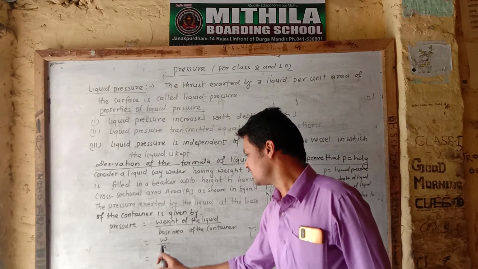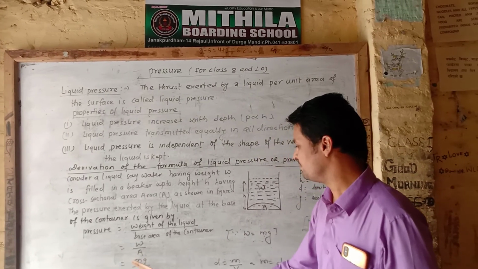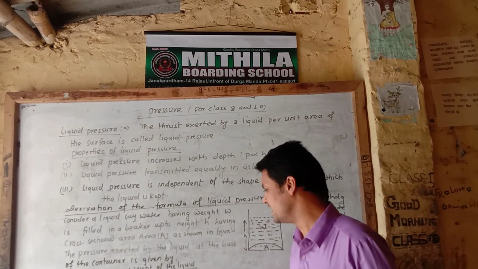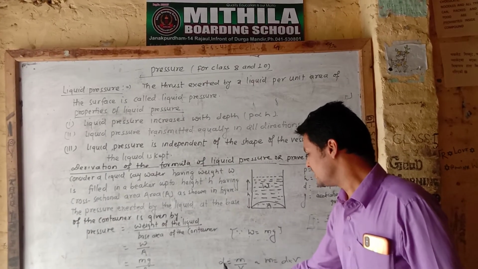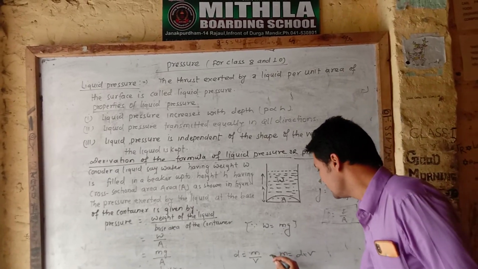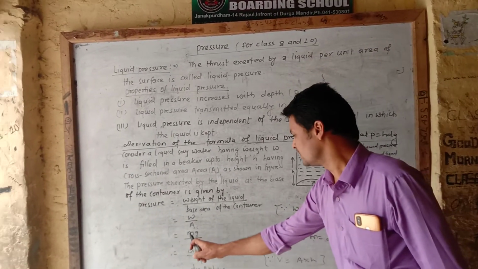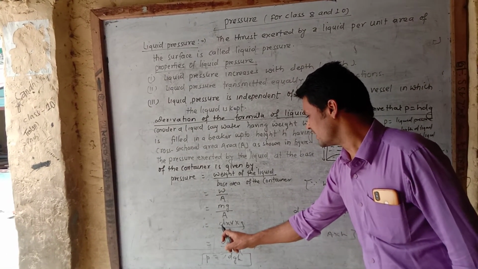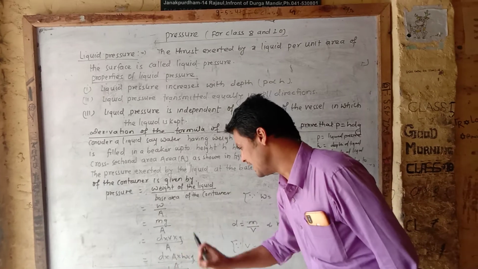So you can write mg by area. We also know that density is equal to mass by volume, or mass is equal to d into V. So here we can write d into V into g by area.